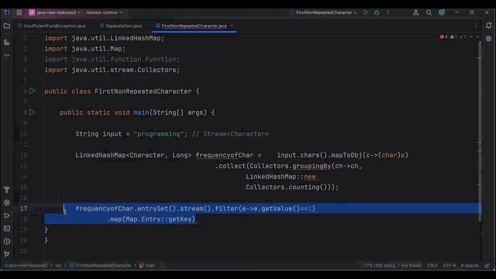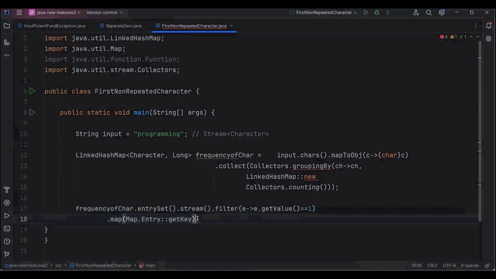But now there is a chance we have more than one character whose frequency is equal to 1. But I want the first character among all those characters whose frequency is equal to 1. And for that, I'll call one more method, that is findFirst. This findFirst method will pick the first element from this stream. Now, there is also a chance you don't have any character whose frequency is equal to 1. And in that case, we will get an empty result. So to handle that, I'll call the orElse method. If it is empty, then I'm going to return null.